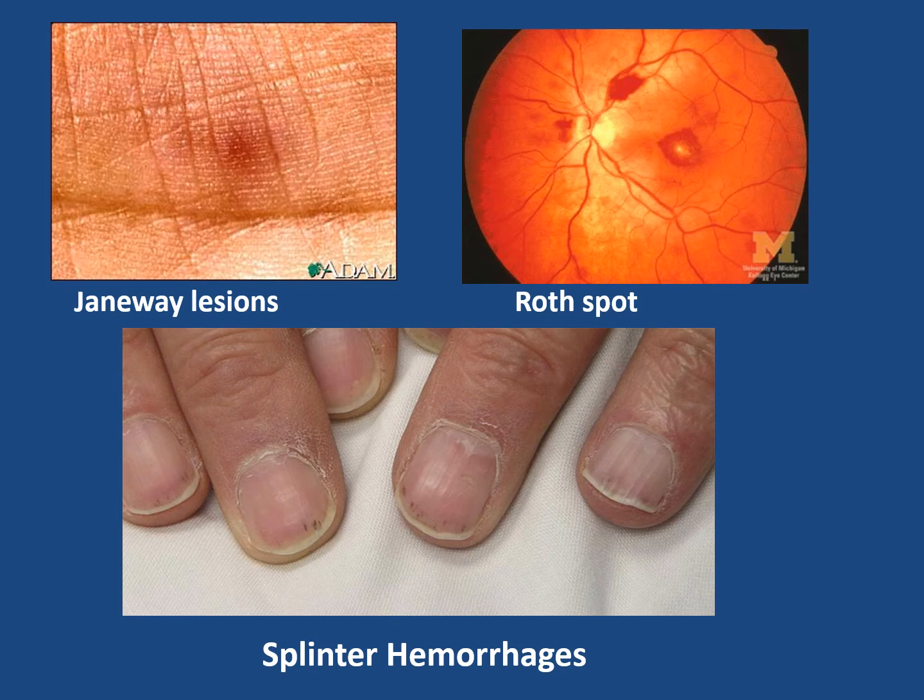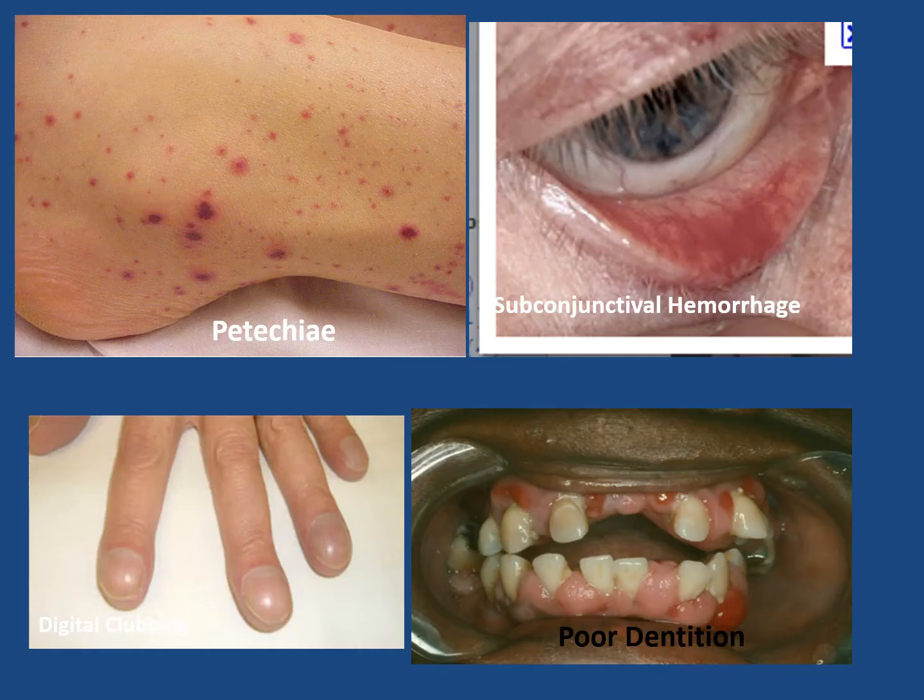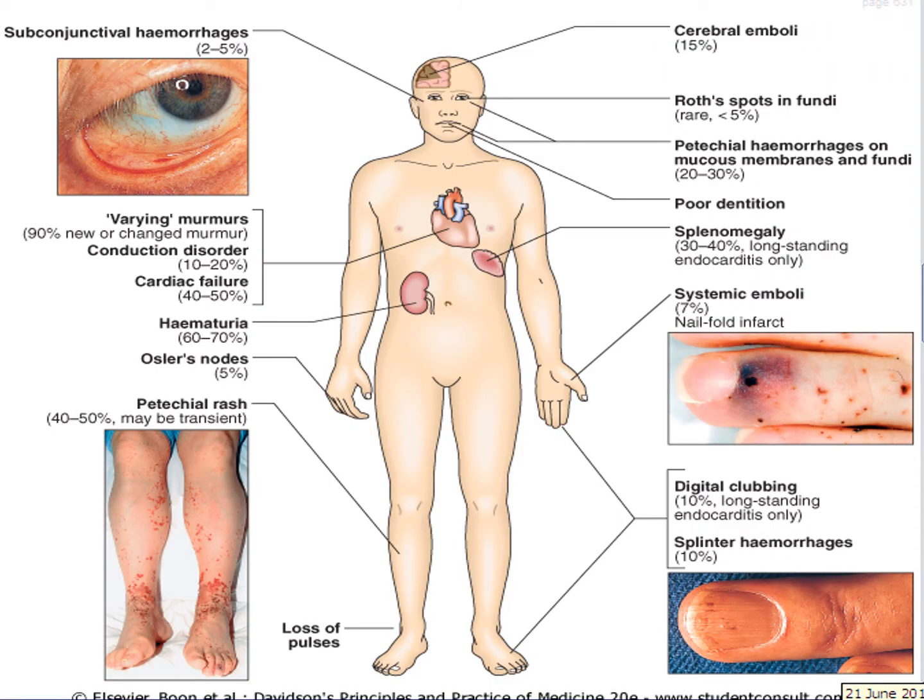You may have Roth spots on fundoscopy, and splinter hemorrhages due to vasculitis under the nail surface. You see petechial subconjunctival hemorrhages, poor dentition, and clubbing. So again, repetition of the same clinical signs as we discussed.